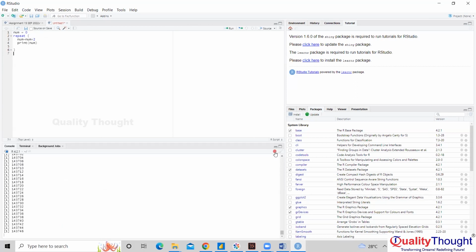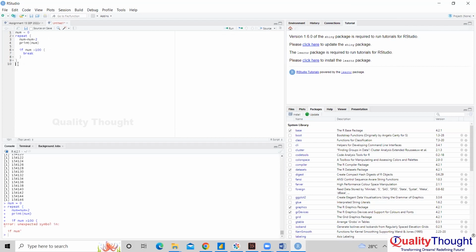I can give a condition here, some sort of stoppage. So if num is greater than 100, again I'll give a bracket here, break. Break works the same way as in Python or any language.